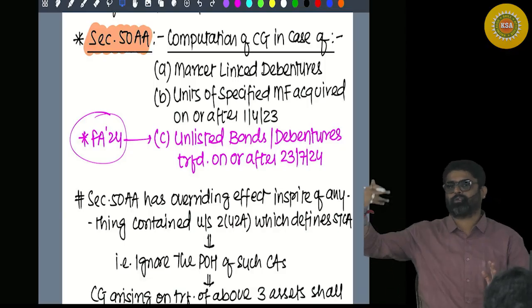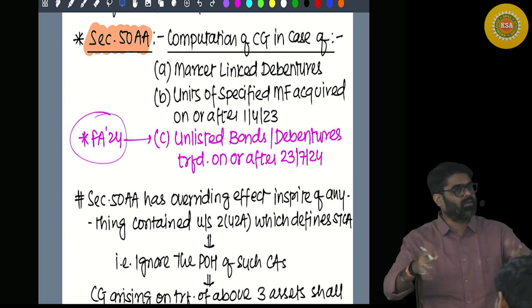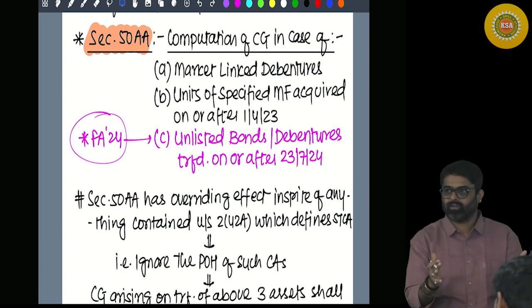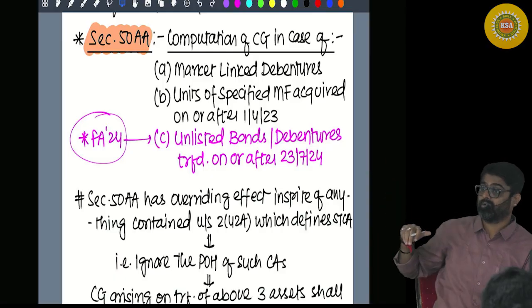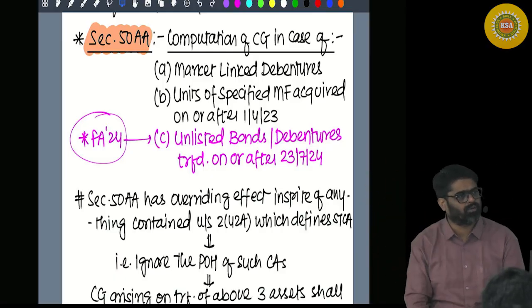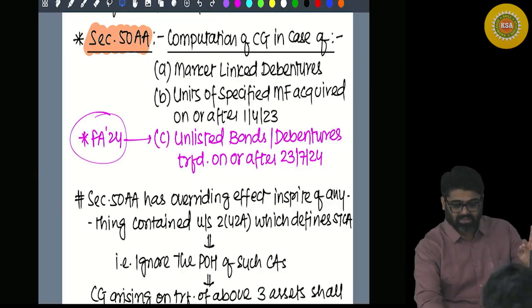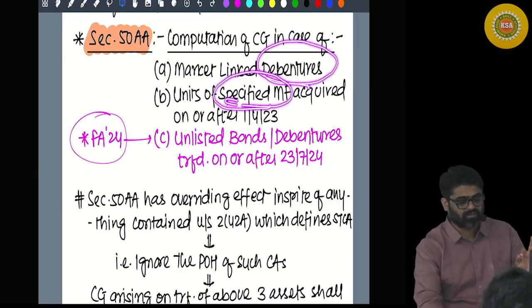And the value keeps on changing. Usually for debt, the value does not change, but these are market linked. These are listed. All types of arguments you used to give. But ultimately the underlying asset is debt.